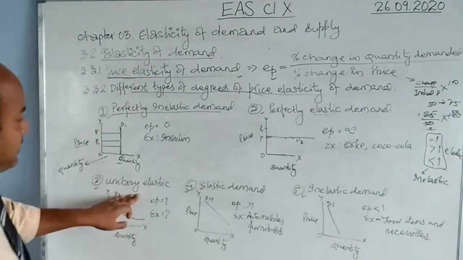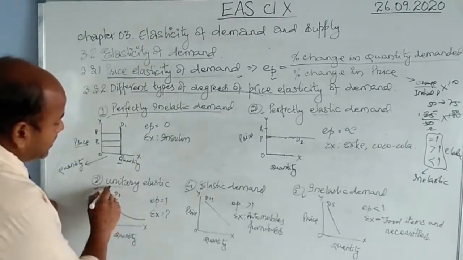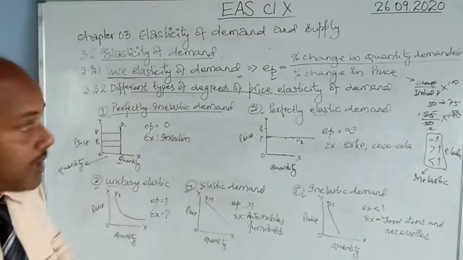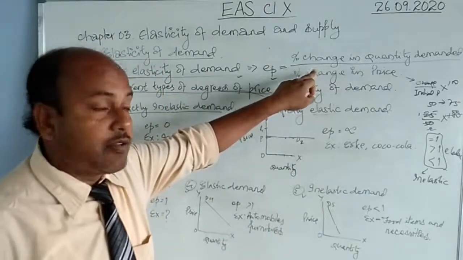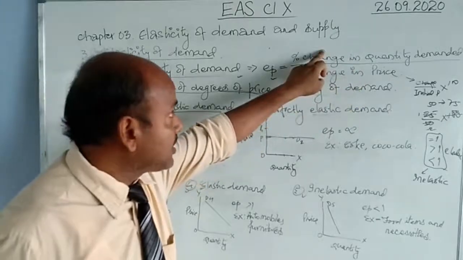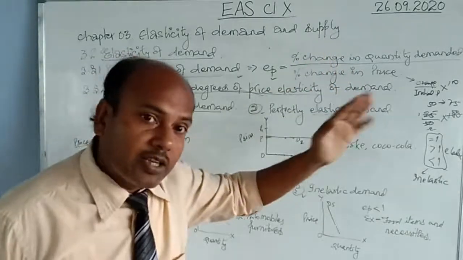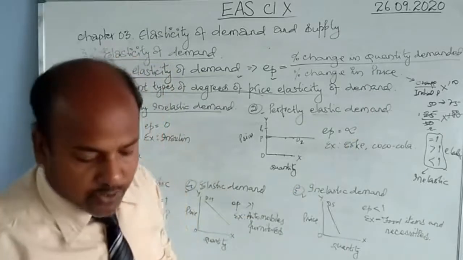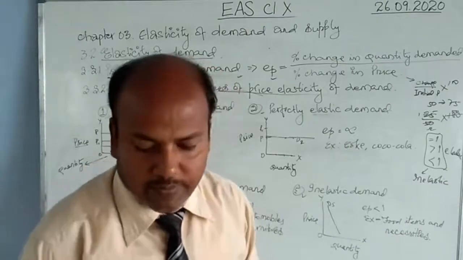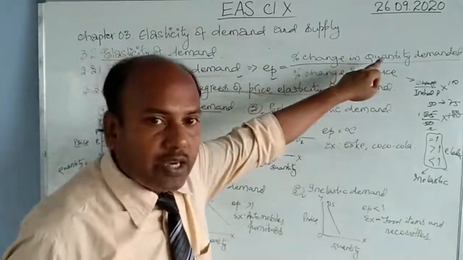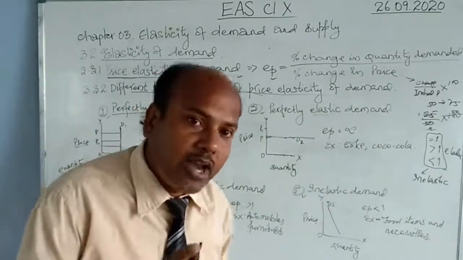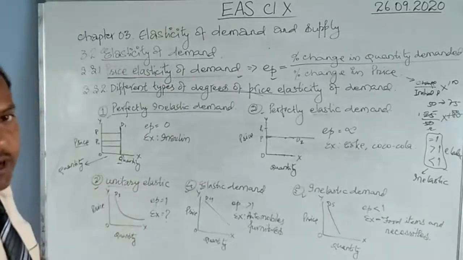It's unitary elastic. Unit means equal to 1. When will it come equal to 1? It will come equal to 1 when the percentage change in quantity demanded is equal to the percentage change in its price. If this is 30, this is also 30, then 30 divided by 30 will become equal to 1. That means when the percentage change in quantity demanded is equal to the percentage change in its price, then we get it equal to 1, and that is called unitary elastic demand.